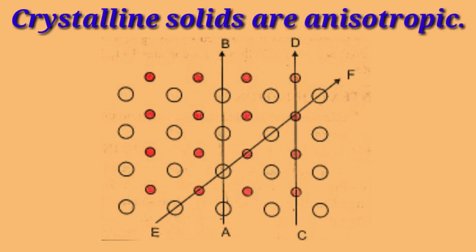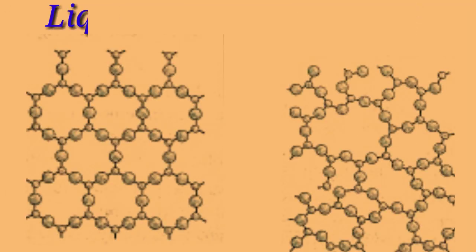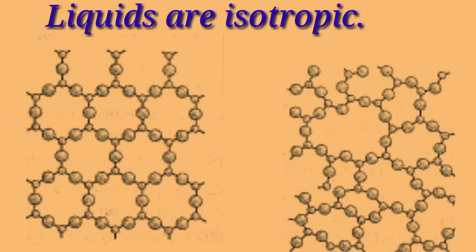Crystalline solids are anisotropic, that is, their physical properties are different in different directions. For example, if we measure the property along direction AB, it will be different compared to the same property along direction CD and along direction EF, because along every direction different molecules are encountered. However, liquids are isotropic, that is, they have identical properties in all directions.